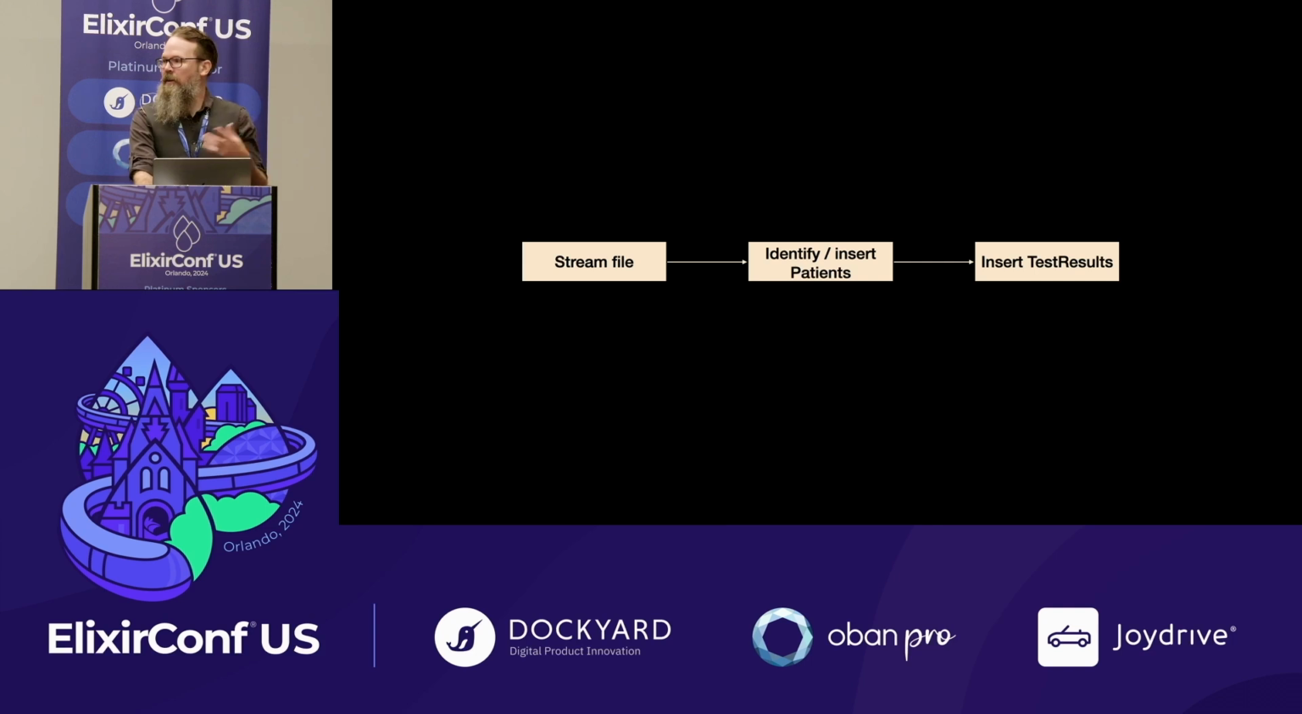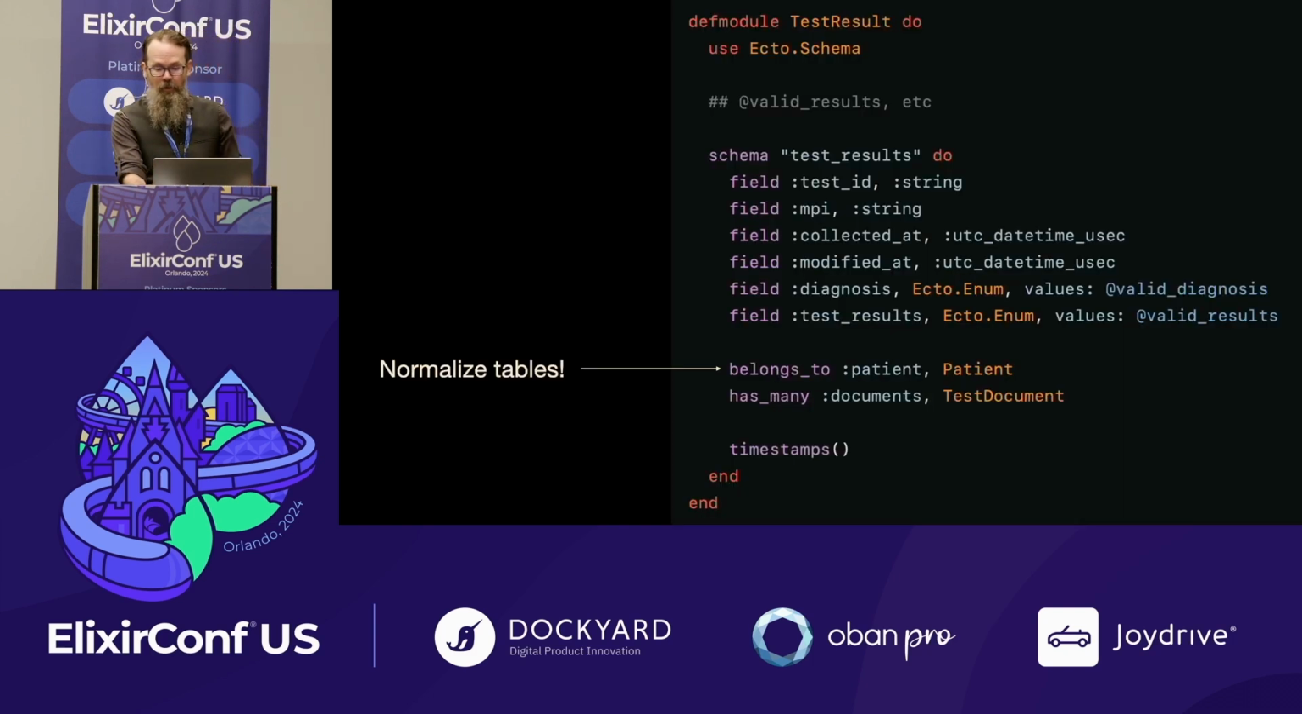But it's great. We can actually start to build more stream operations, more concurrent stream operations. We can stream the file, try to identify and maybe deduplicate who the patient is, combine records, then insert the test results. And we can actually start to normalize our database, take the name out of the test result and maybe start to put more of the person metadata into a patient record.